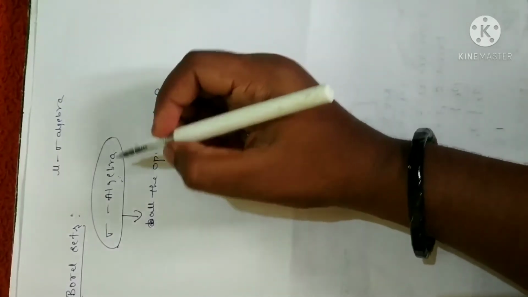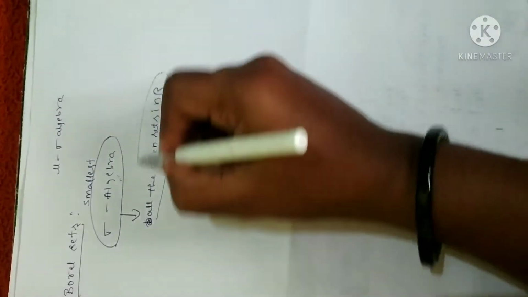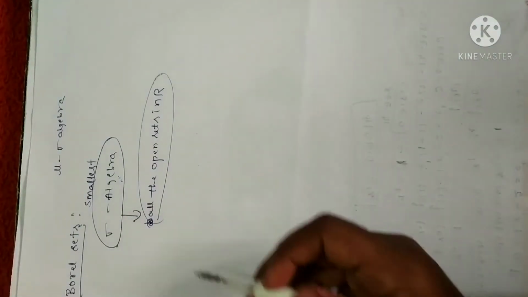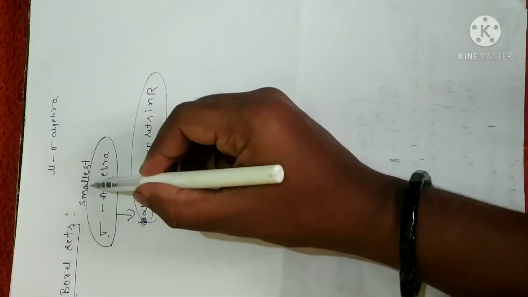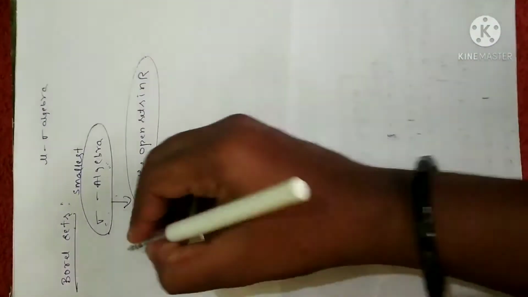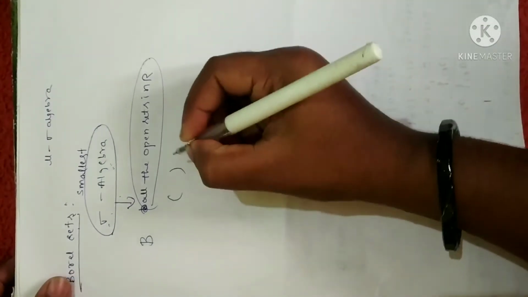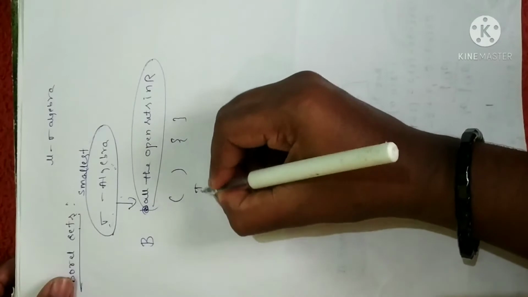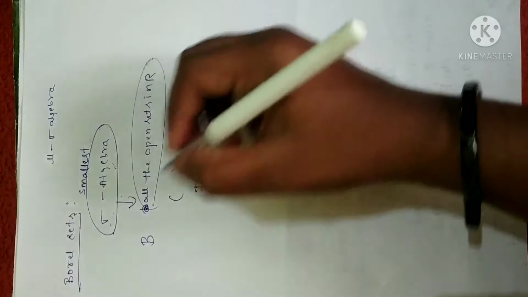Or else I can say the members of the smallest sigma algebra which is generated by all the open sets in R. Let me repeat once again. A Borel set is none other than the members of the smallest sigma algebra generated by all the open sets in the real numbers R, and it is denoted by B. And remember, all the open intervals and all the open sets, and closed sets, are examples of Borel sets.